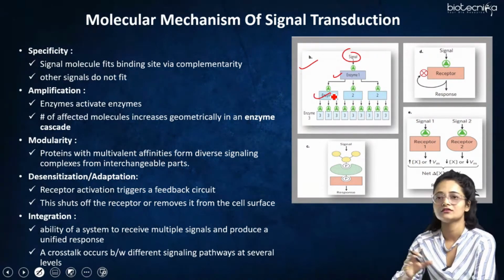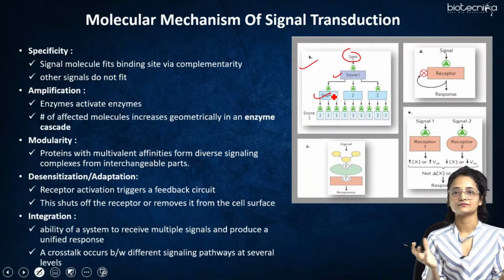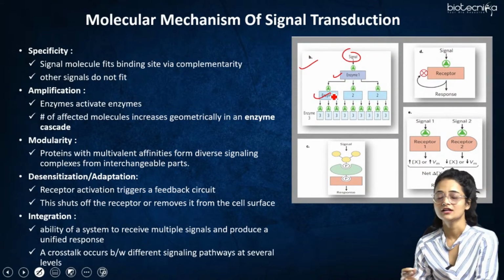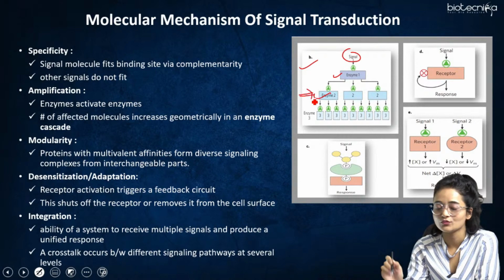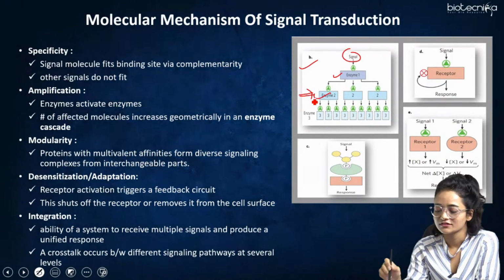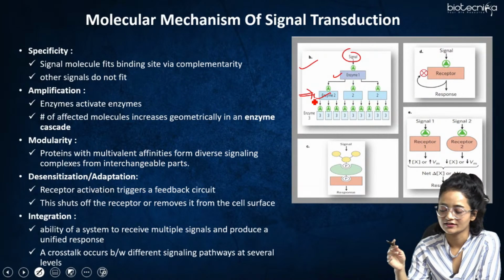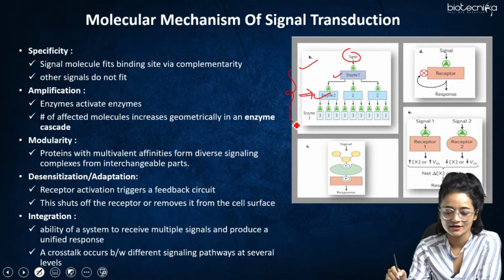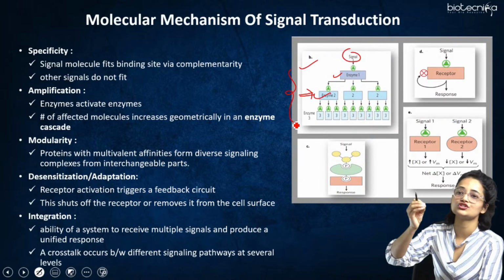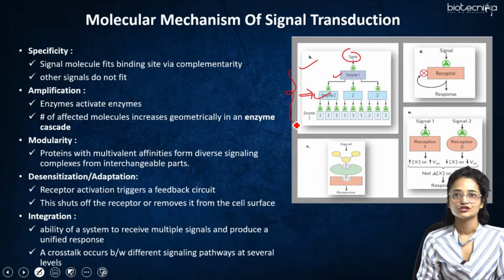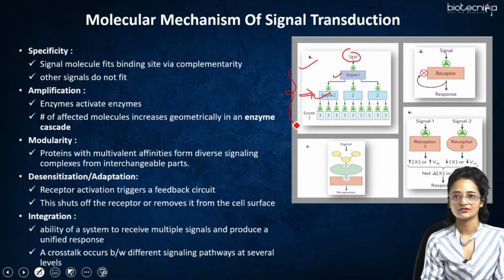Many amplified versions of enzyme 2 get the signal, and there are many enzyme 2 molecules getting activated. After this activation of enzyme 2, enzyme 3 gets activated. So in a cascade manner, multiple enzymes are getting activated through just one signal. So amplification of signaling takes place during any signal transduction.